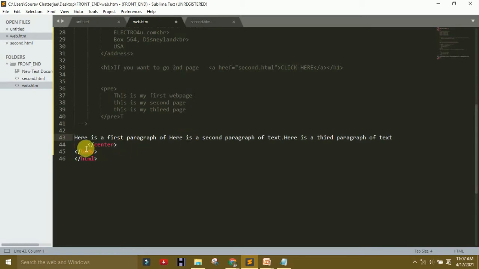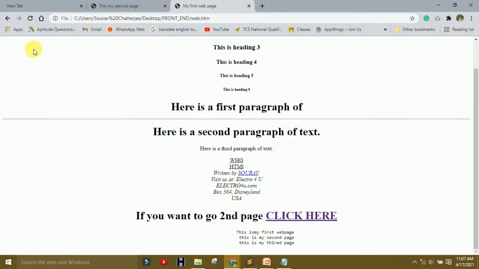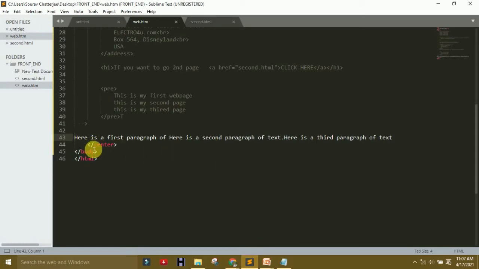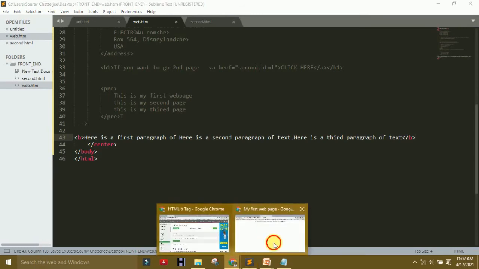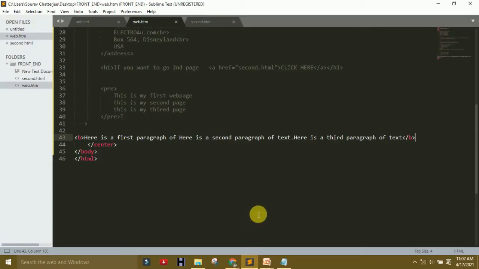So this is the normal page. If you save it, it is only a simple line, or it is in the center. But if you want to change the normal text to bold, meaning bigger in size, use only the B tag here. You saw the changes. This is bold, without any other change. Only B is used for bold.